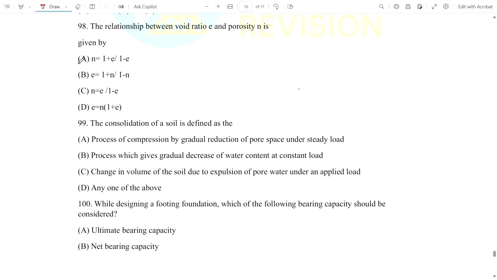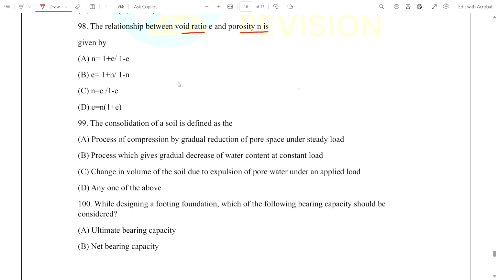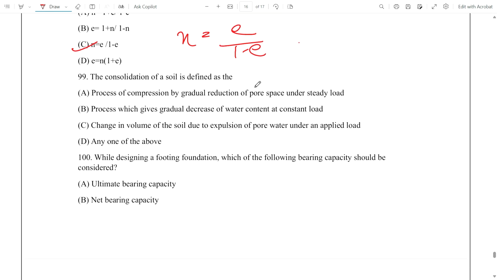Now question number 98: the relationship between void ratio and porosity. How do we convert void ratio to porosity? We look at the options given. Porosity is equal to e divided by 1 plus e. We can see the option directly, so we need not convert. Porosity is equal to void ratio divided by 1 plus e. Okay.